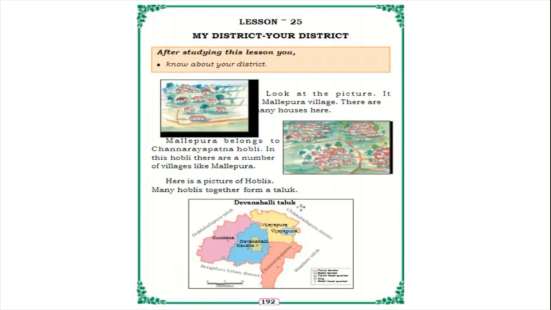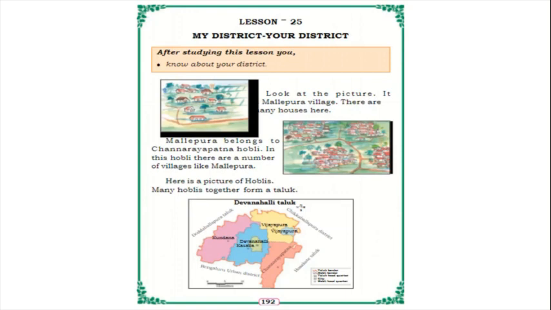Here is one example, Devanhalli taluk. In this, many Hoblis come. What are those? Kundana, Vijaypura, Chandrayapatna and Devanhalli Kasaba. These are the Hoblis of Devanhalli Taluk.